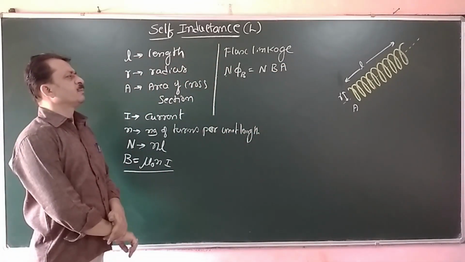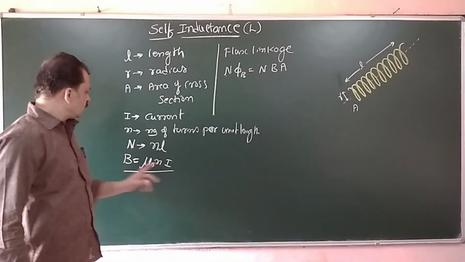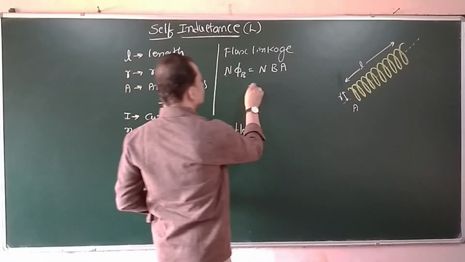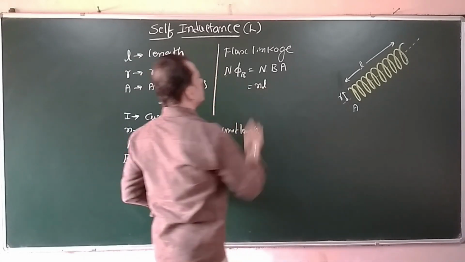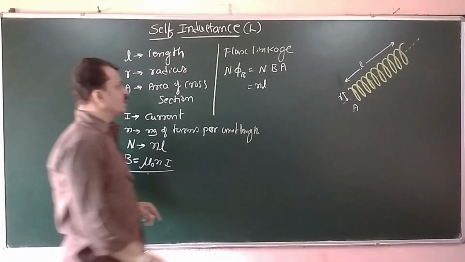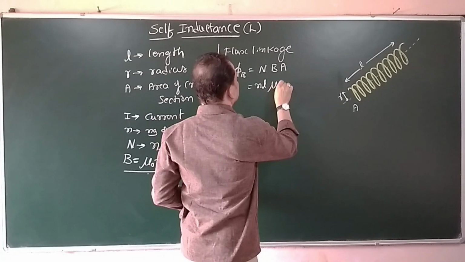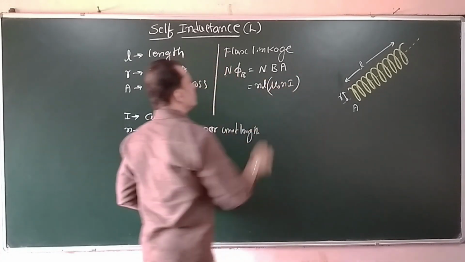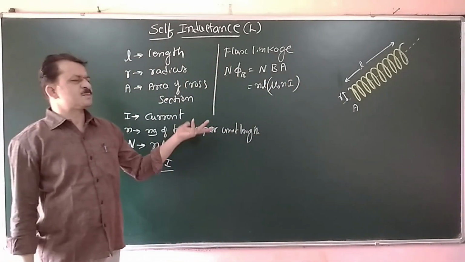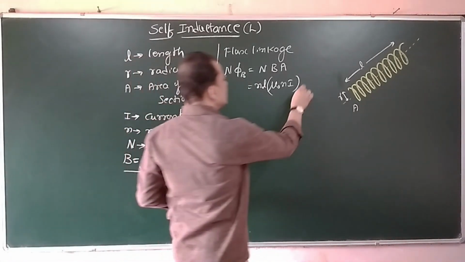Now N is n into L, the magnetic field is mu naught n I, and the area you can write as pi r square or simply A.